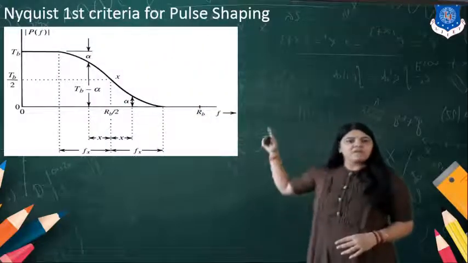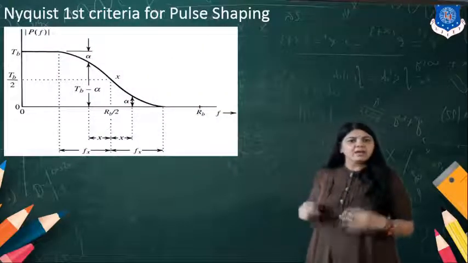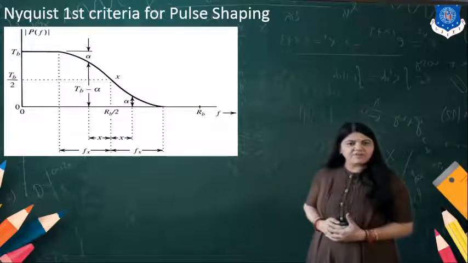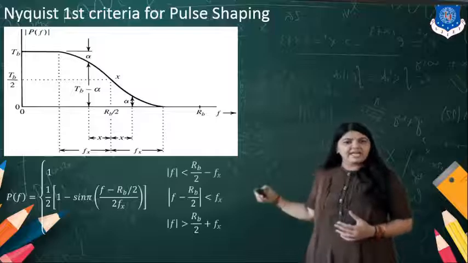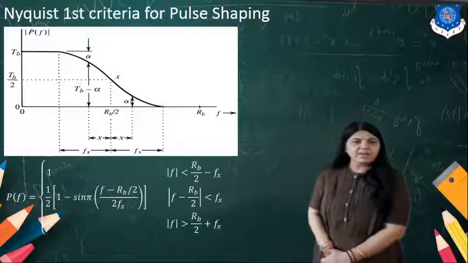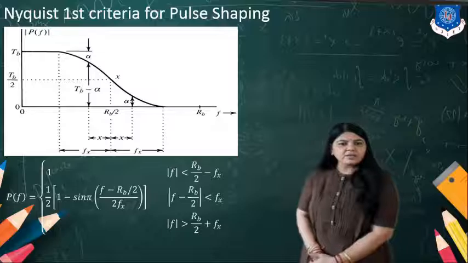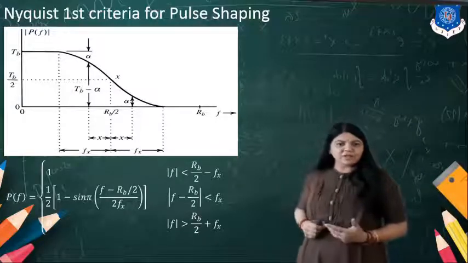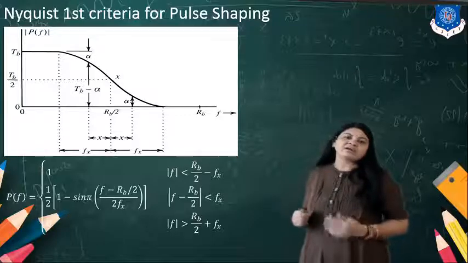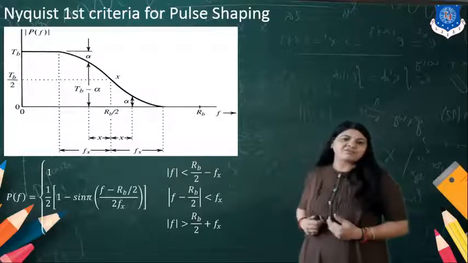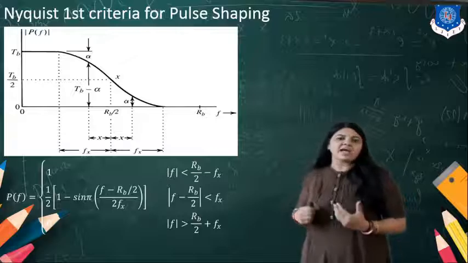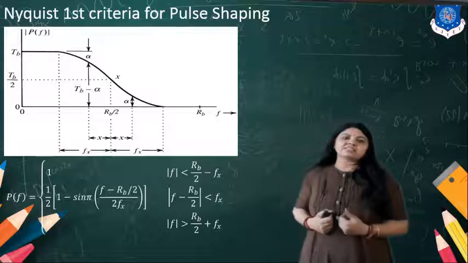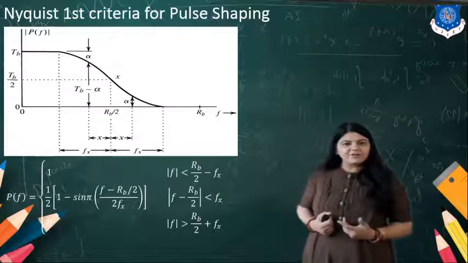This way we have the pulse in the frequency domain, that is P(f). P(f) is equal to 1 when Rb/2, the bit rate divided by 2, minus fx is greater than f.